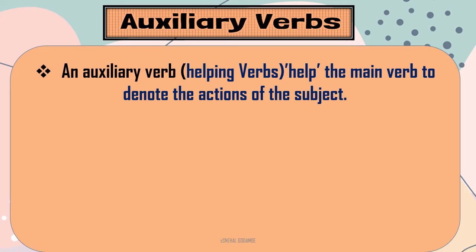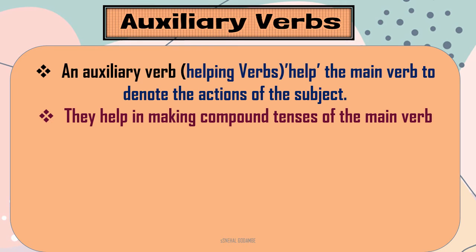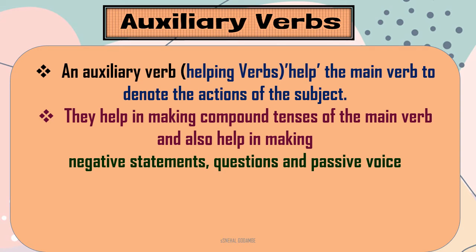Then they help in making compound tenses of the main verb and also help in making negative statements, questions, and passive voice.